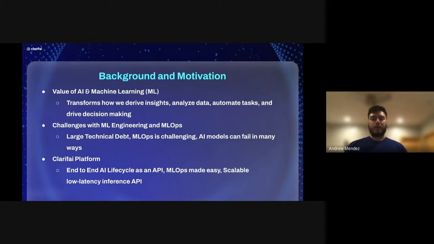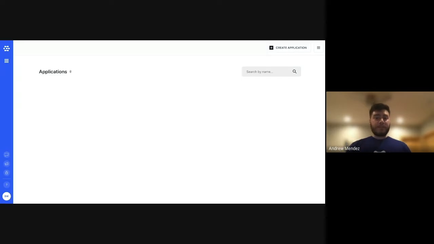Now we will be going through a tutorial with creating an application on the Clarifai platform, which will allow you to then access pre-trained models using the Clarifai API. First, you need to create a Clarifai account and sign into this account. From there, we will be creating an application. I have already created an account, so I will go ahead and create an application. When you create an application, a key will automatically be generated for you. This will be needed to authenticate REST API calls.